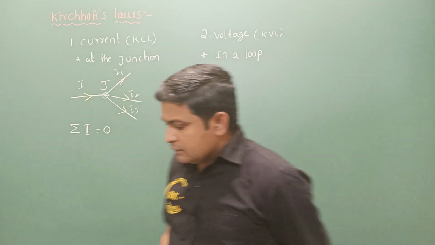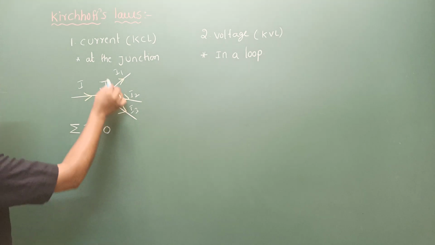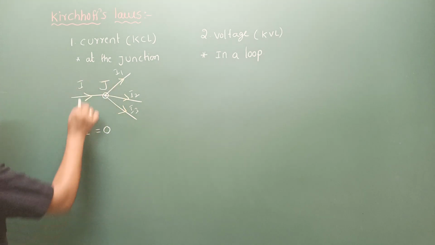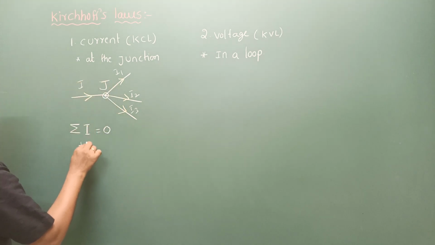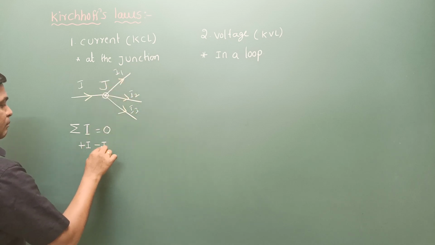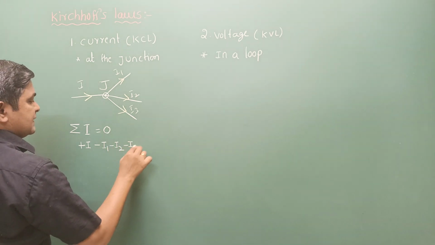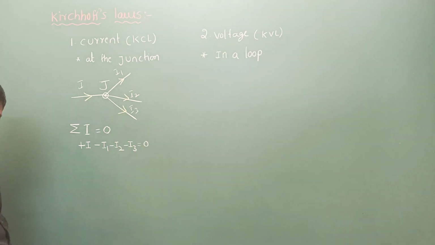Then what do we get? The algebraic sum of current at the junction is equal to 0. Give the sign convention for it. The input current is plus I, and the remaining ones we give minus: I minus I1 minus I2 minus I3 is equal to 0.